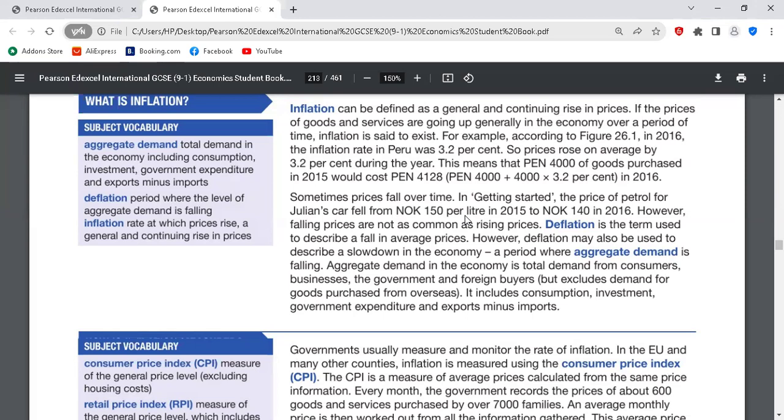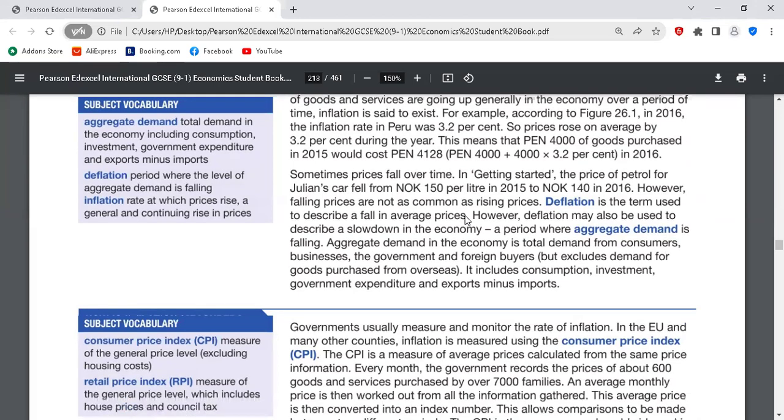Sometimes prices fall over time. In getting started, the price of petrol for Julian's car fell. However, falling prices are not as common as rising prices. Deflation is the term used to describe a fall in the average prices. However, deflation may also be used to describe a slowdown in the economy.